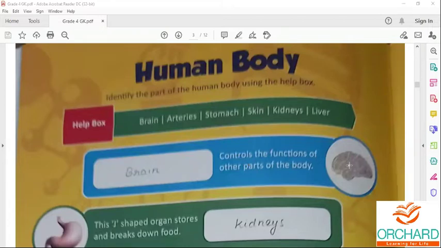This brain is protected by the skull bones in the head. So this one is the brain. It is the controlling center of our body. It controls all the functions of the body and it also controls other parts of the body.